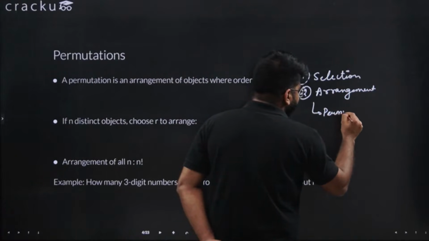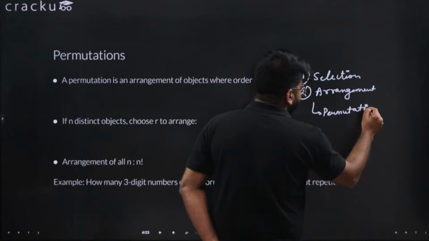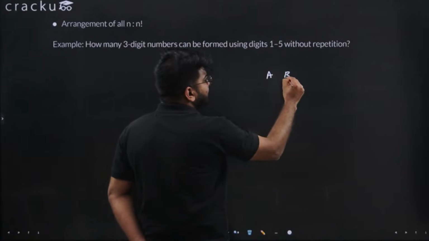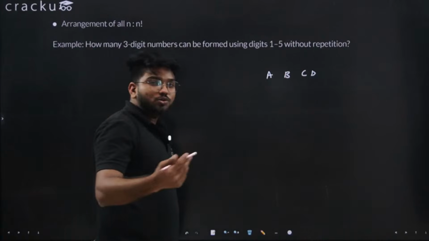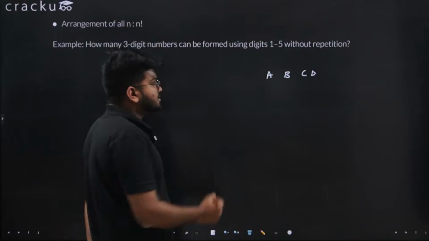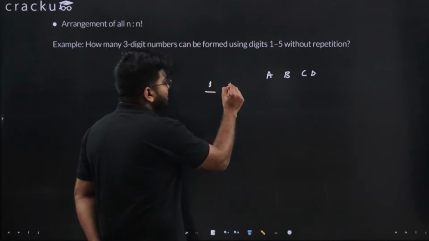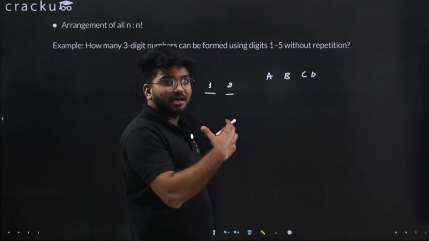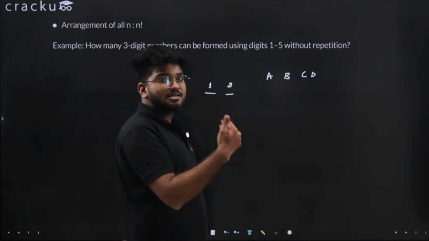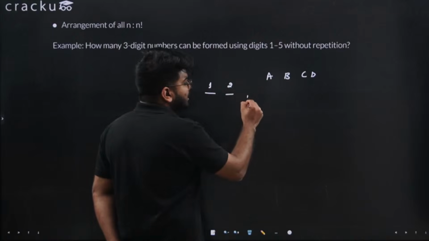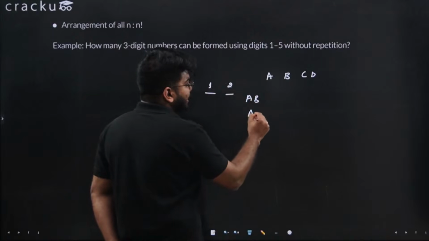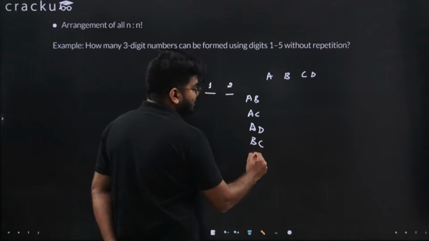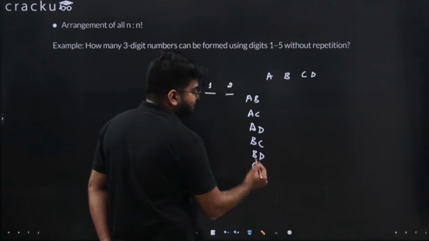For example, there are 4 people, A, B, C, and D. You want to select 2 people for 2 seats. Let's say the seats are seat number 1, seat number 2. In how many ways you can arrange them as well as select them. So you can select two people as AB, AC, AD, BC, BD and CD.